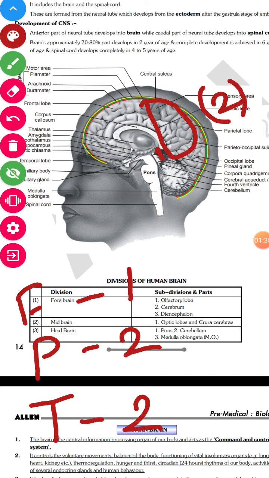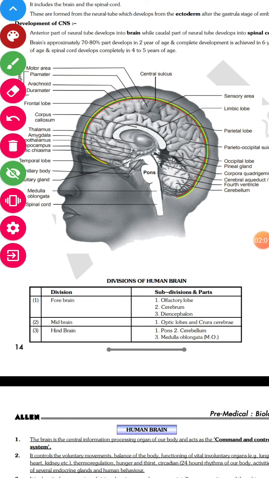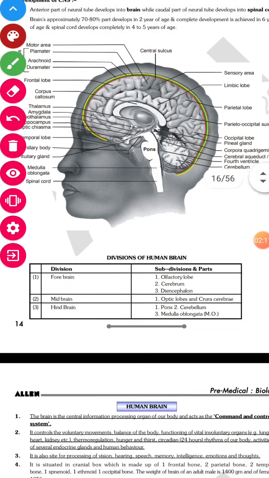So how many? 2, 2, 4 and 5. 3 more bones are going to be there. One is going to be the occipital bone, which is at the back side of your skull. Occipital is going to be 1. Then the ethmoid bone and sphenoid bone are going to be present somewhere in front like this. They both are going to be 1, 1. So in total it comes to 8 bones. In detail we will study all the bones in the skeletal system. Right now you don't have to worry that much about bones.